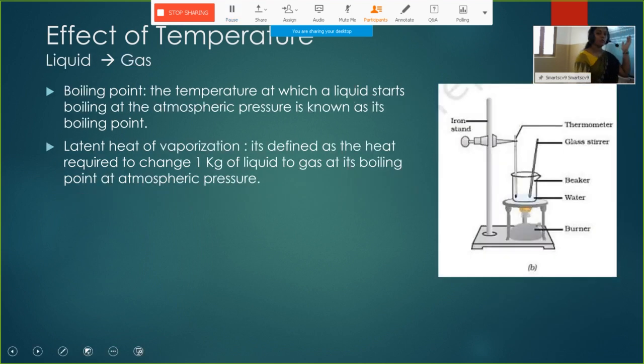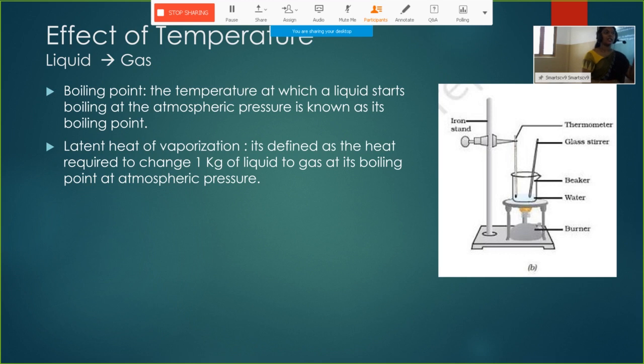Next, we will convert liquid to gaseous state. In this experiment also, we will take a beaker full of water and boil it with a thermometer in it. What happened? The water will rise in temperature. Normal temperature will be around 27 degrees Celsius. It will rise and become 100 degrees Celsius.